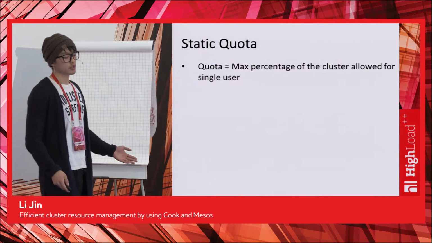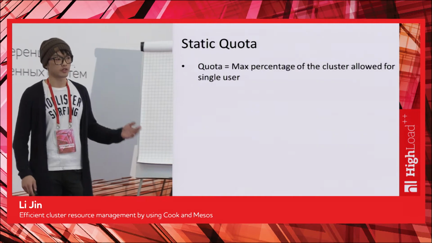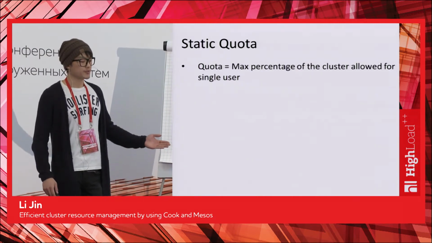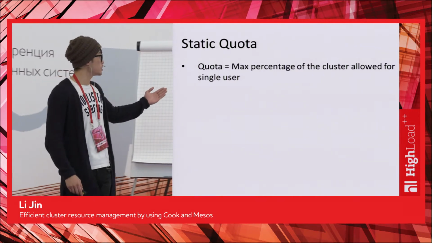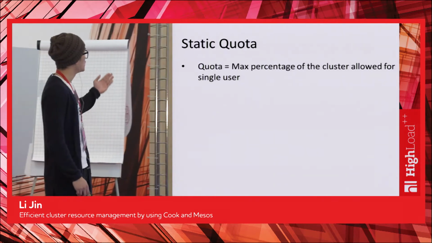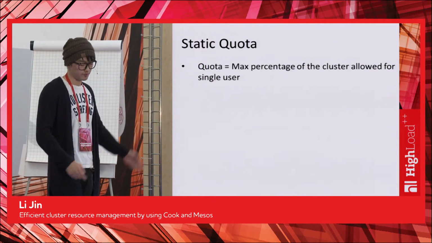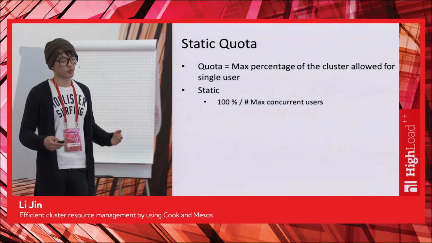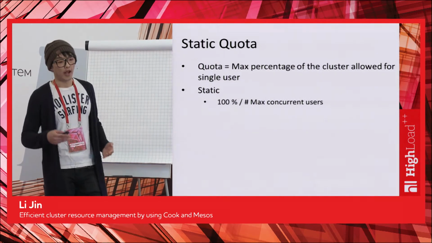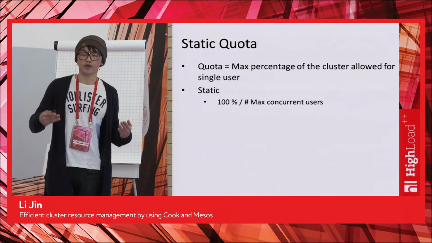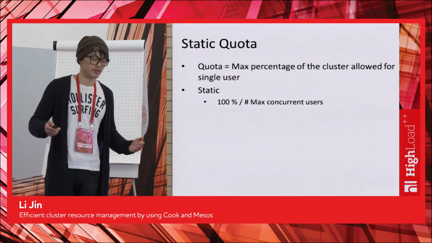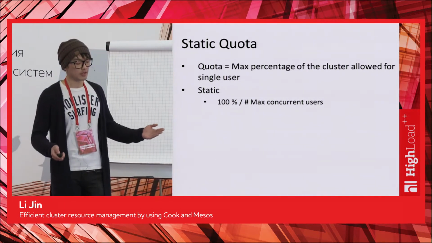Well, the first idea is really simple. It's called static quota. Quota is basically the max percentage of cluster usage allowed for a single user. In this case, first we just calculate statically. We estimate the max number of concurrent users we are going to see in the system, and we simply divide our cluster by that.